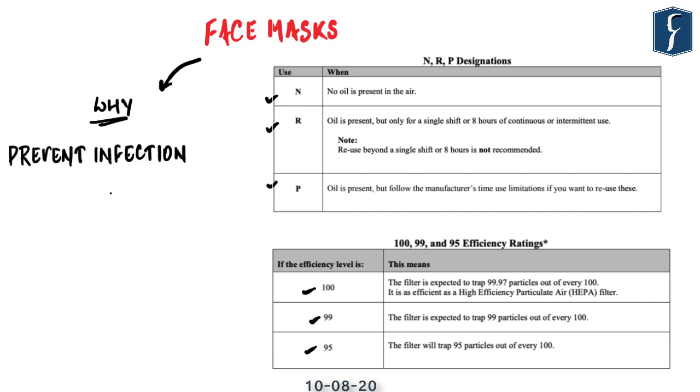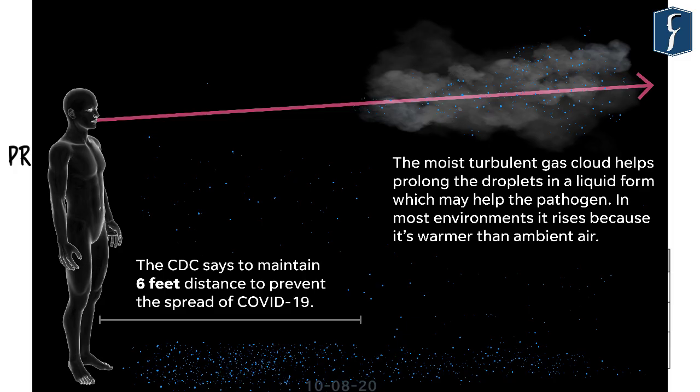Now the question arises that if everyone is wearing a mask, is it important for us to wear a mask? Because ultimately if coronavirus cannot be transmitted from other persons, we will not get infected. But research has emerged which suggests that aerosol transmission of COVID-19 cannot be ruled out.